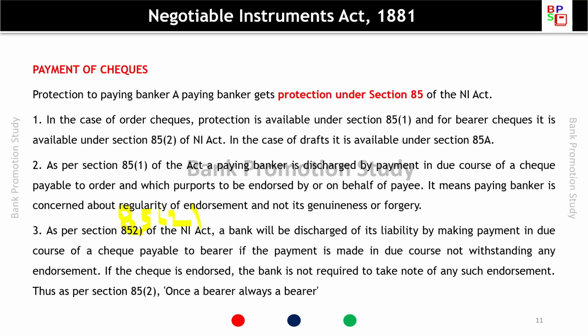If the check is endorsed, the bank is not required to take note of any such endorsement. Thus, as per section 85(2), once a bearer is always a bearer. So section 85(2) means once a bearer check, always a bearer check.